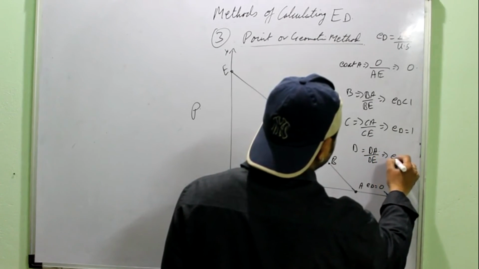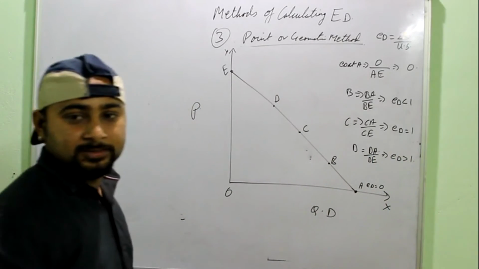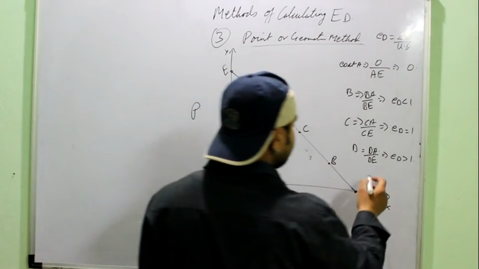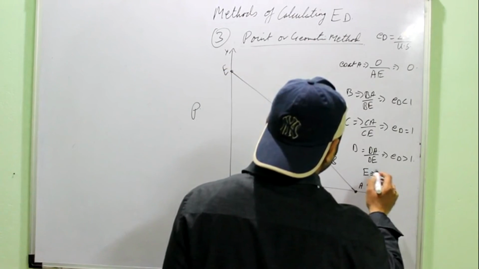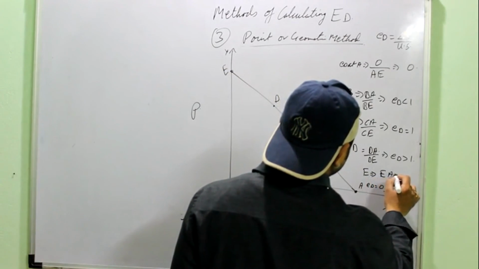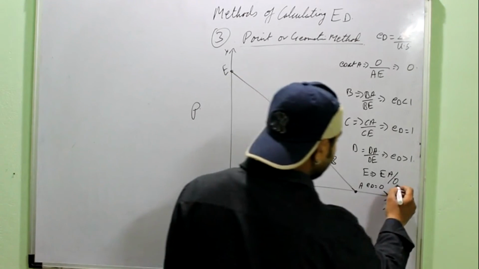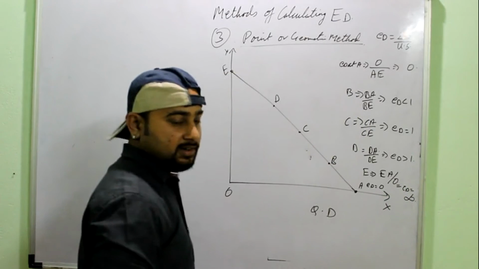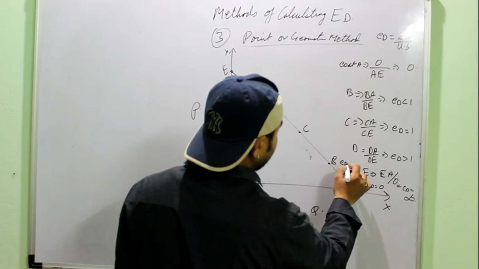Now a bigger number divided by a smaller number, the answer will be 1 point something. At point E, lower segment is EA and upper segment is 0. Anything divided by 0 is equal to infinity.